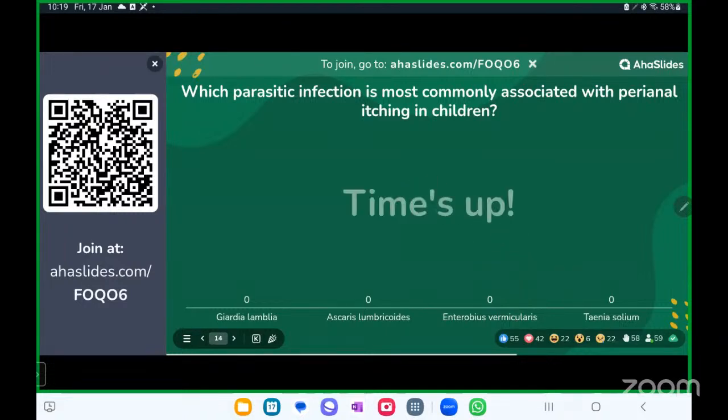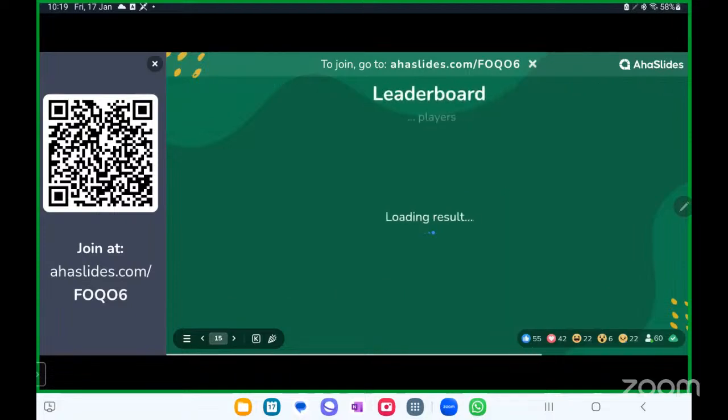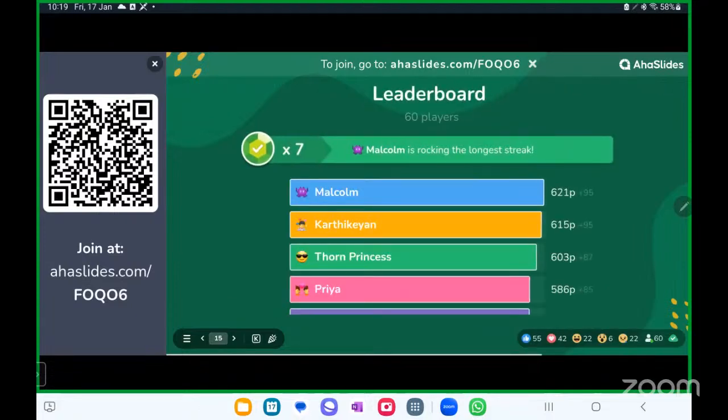Most of them have got it right. It is Enterobius vermicularis. Good. Nice. So you can have extended questions on this: which is the diagnostic method that you'll use for this, and what is the treatment. These two can be extended questions of this question.